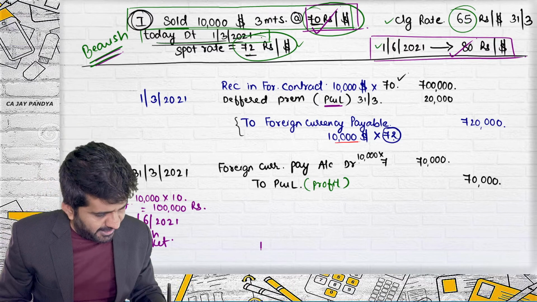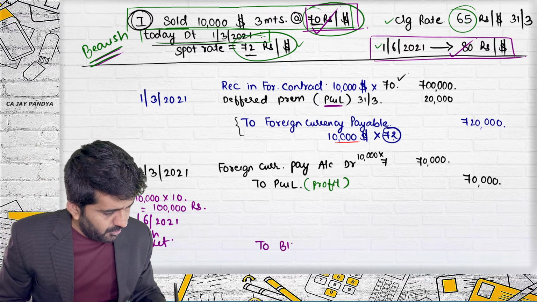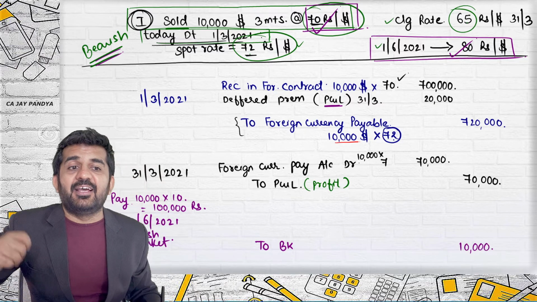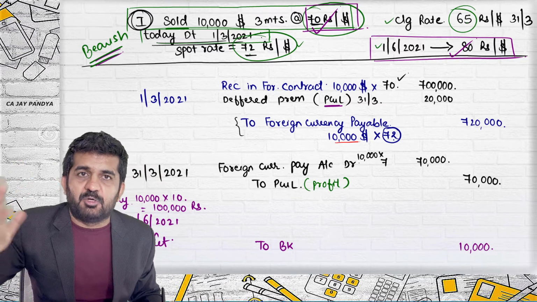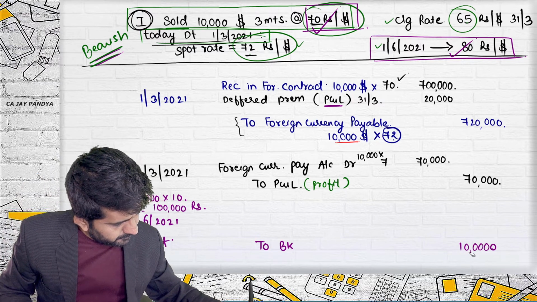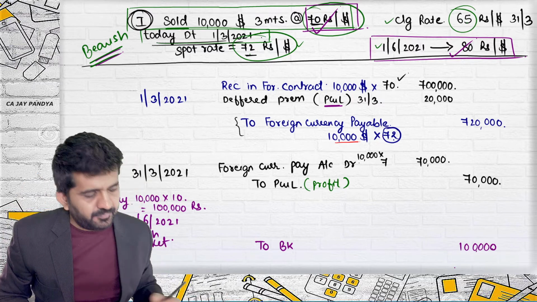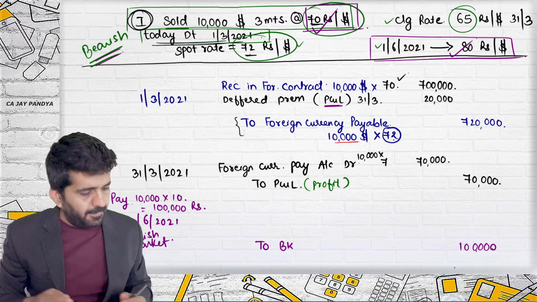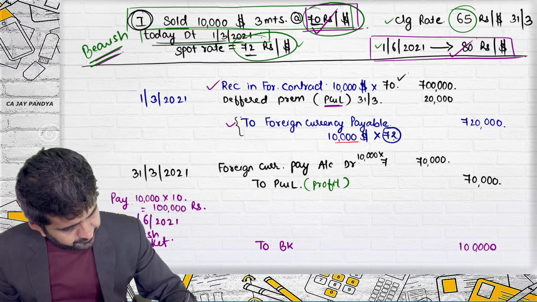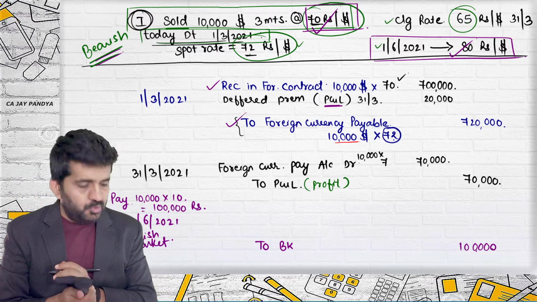So it is 1 lakh rupees which you are paying. See the journal entry. To bank, 10,000 rupees. Real account always is to be recorded. Debit what comes in, credit what goes out. It is 1 lakh rupees. All right. These two accounts were temporary, so they are to be closed.